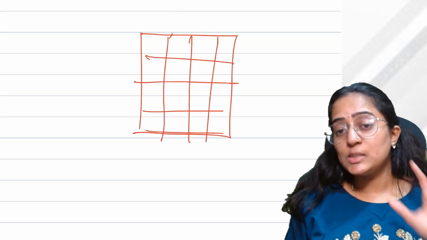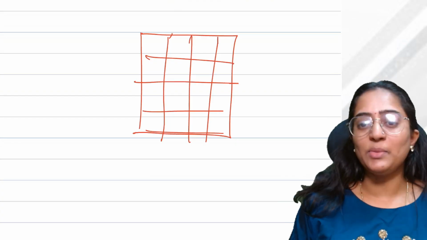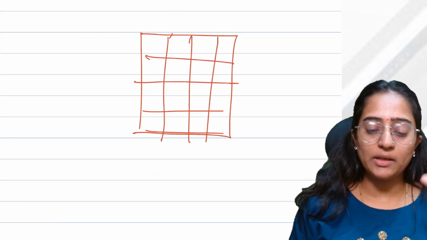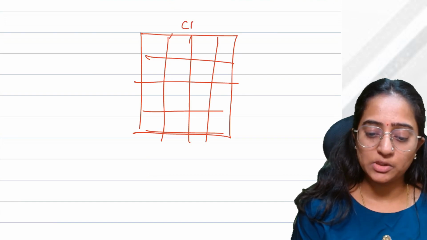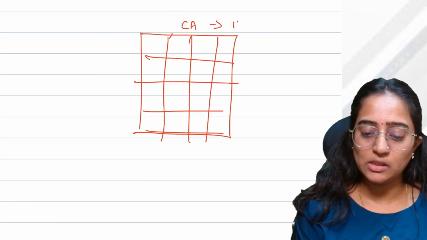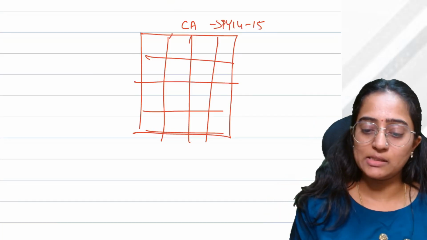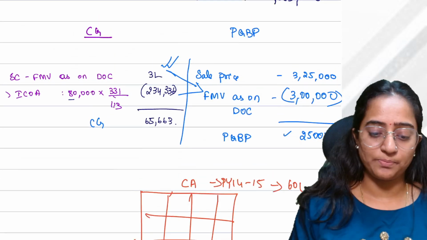This property was purchased by you in some year. Let's consider when this capital asset was purchased by you. Let's consider you purchased it in PY 2014-15, and the cost of this capital asset was 60 lakhs, suppose.